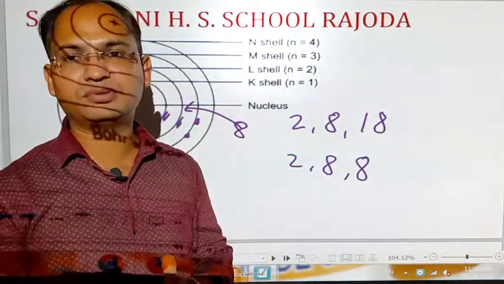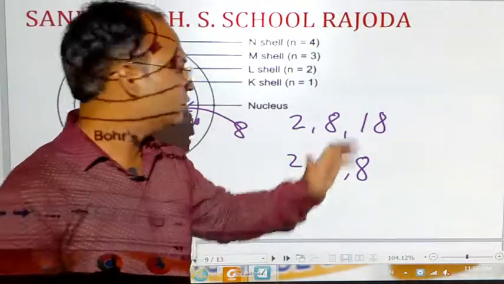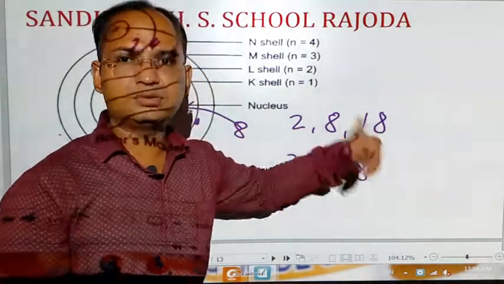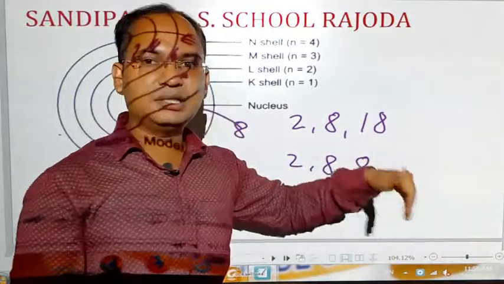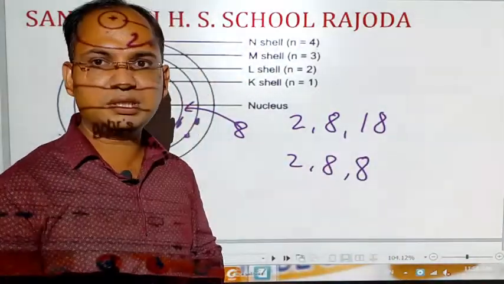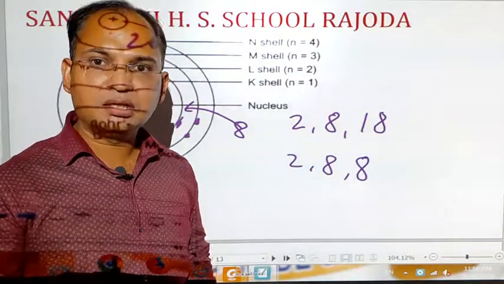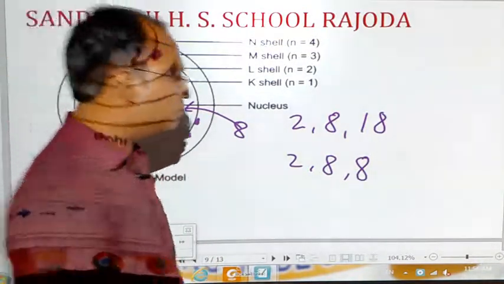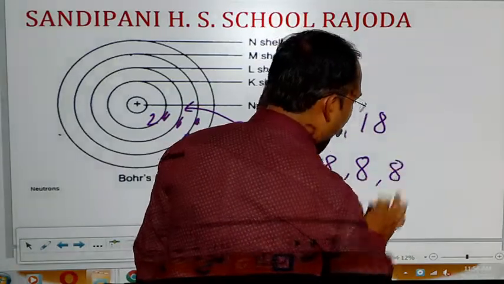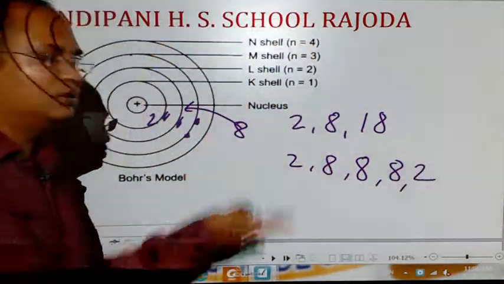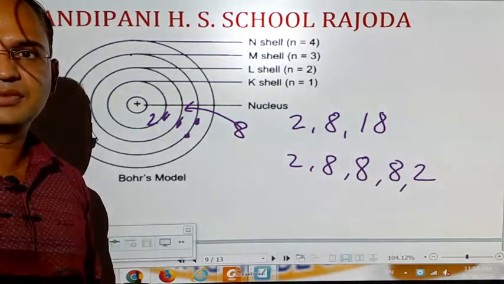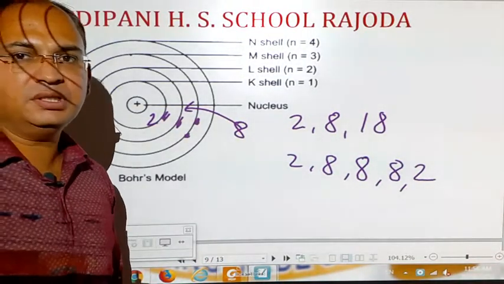Only 8 electrons can be present. So, the 10 electrons will go to the next shell. But then again the fourth shell will be the outermost shell, so it cannot occupy more than 8 electrons. So, again it will occupy 8 electrons and the rest of the 2 electrons will go into the next shell. That is the distribution of the electrons.